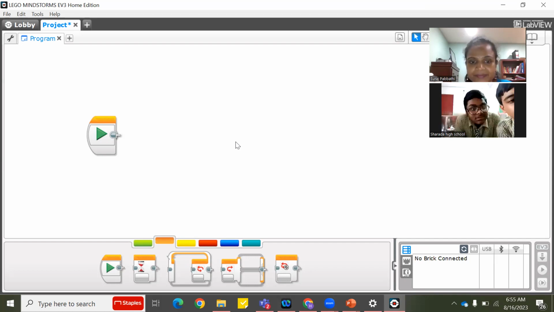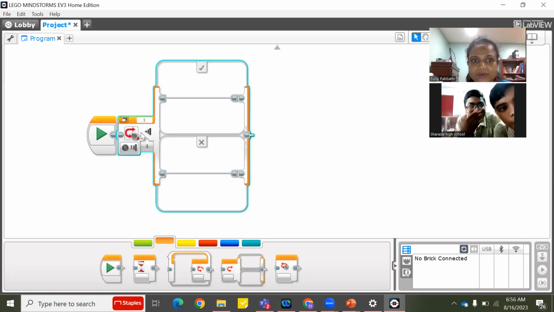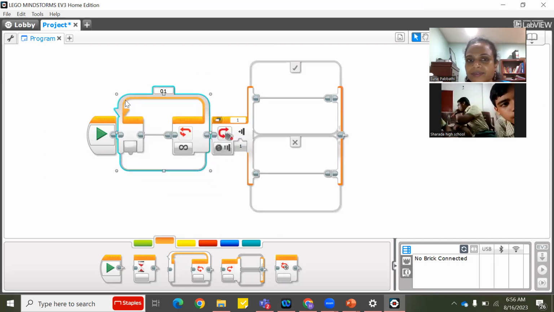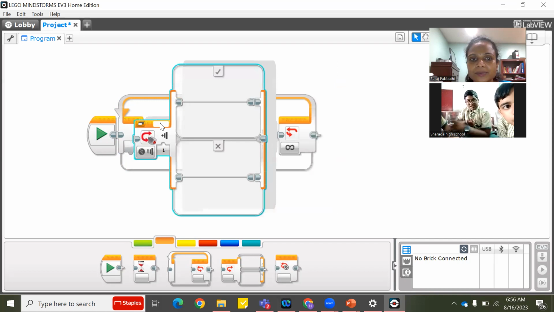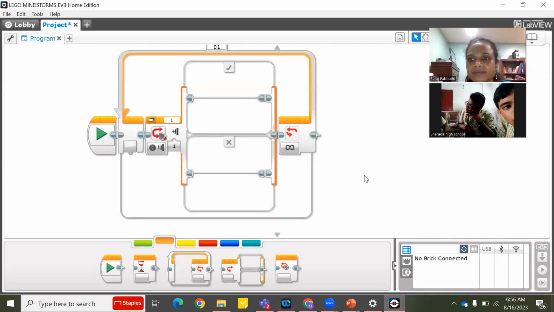First, we have to take a loop, ma'am. Yes, I will put it. Then we have to put a switch block into the loop, and we have to select the color or numeric value. Why do I need numeric value? What should I select here?